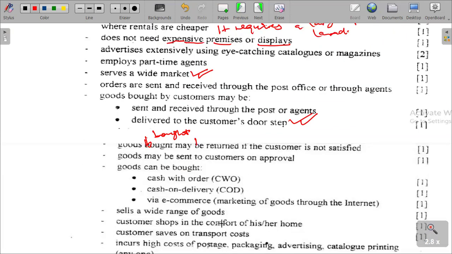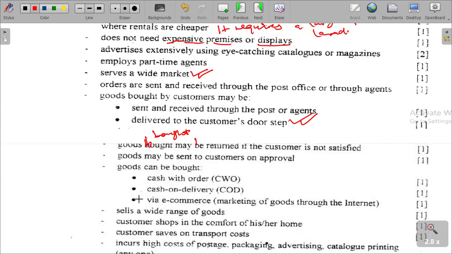That is to say, when a customer is not satisfied with the goods he has received at the doorstep, whichever he has bought, they can be sent back or retained. And goods can be bought by cash with order. They can be bought with cash on delivery.